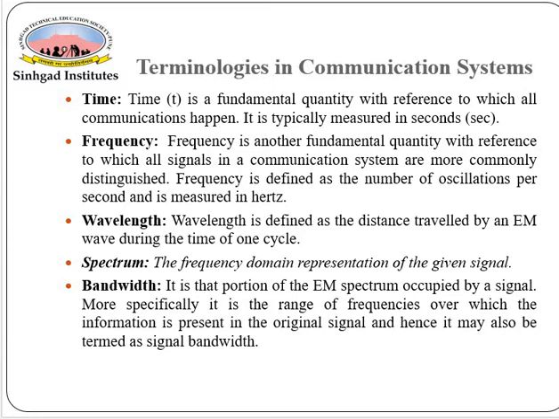More specifically, it is the range of frequencies over which the information is present in the original signal, and hence it may also be termed as signal bandwidth. For that particular part, the range of frequencies in which the original signal is present is known as the bandwidth.